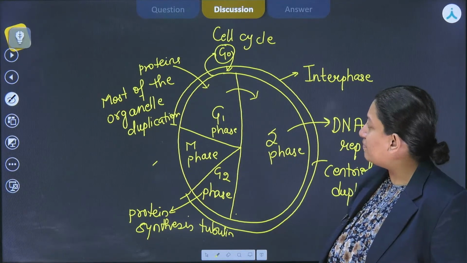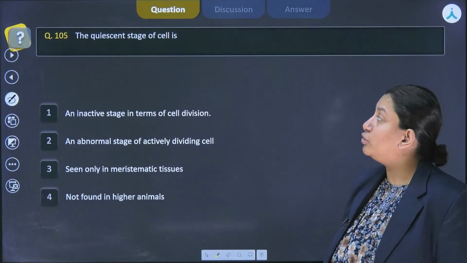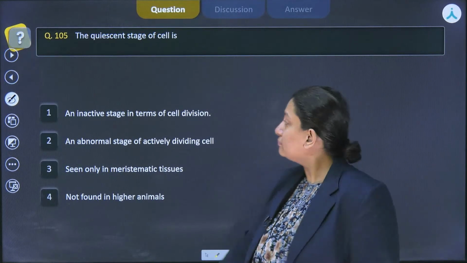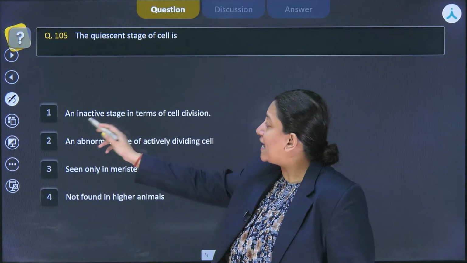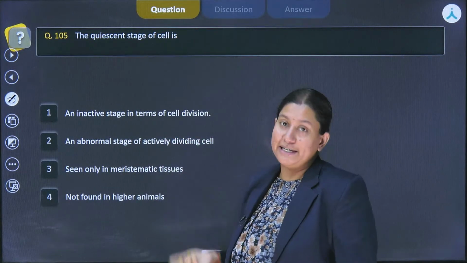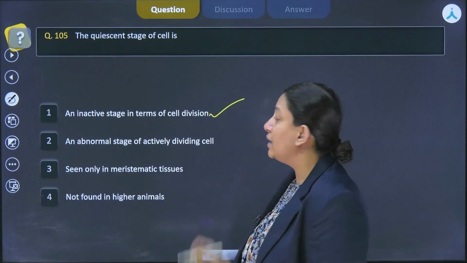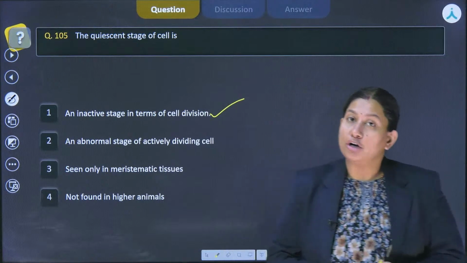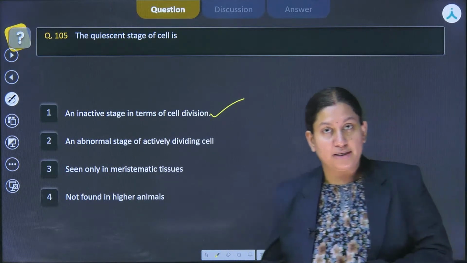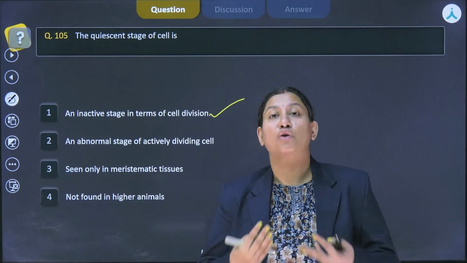So if we are getting back to this, it says that the quiescent stage of cell is... So the first one is saying an inactive stage in terms of cell division. So yes, this is true, because in the G0 phase, the cell is performing its metabolic functions, but it is not proliferating.